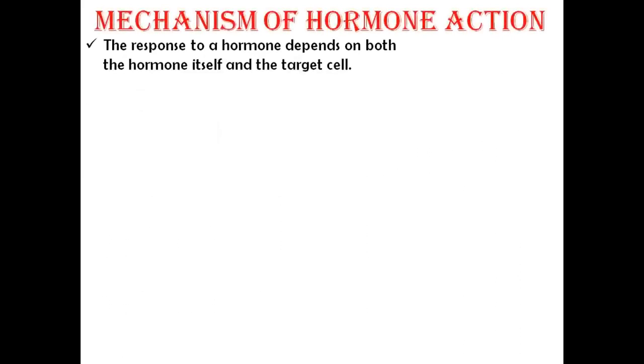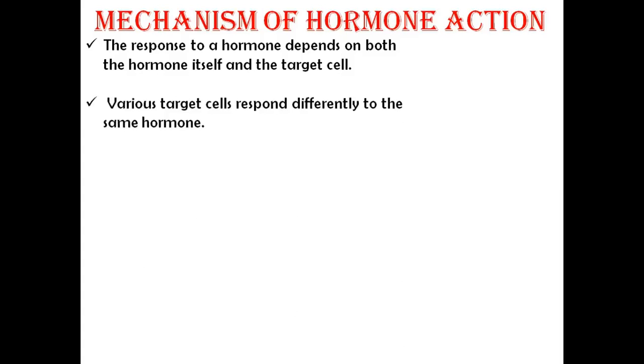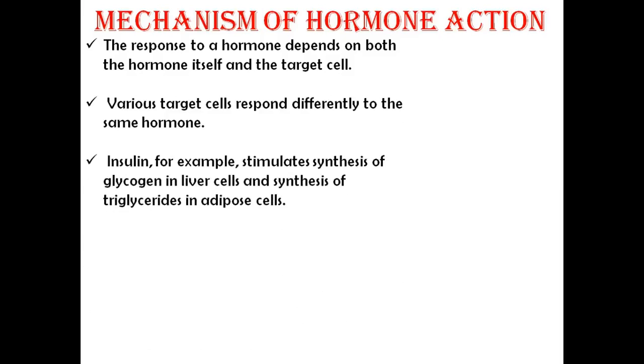Now the next is mechanism of hormone action, and this question is asked for 5 or 10 marks. The response to a hormone depends on both the hormone itself and the target cell. Various target cells respond differently to the same hormone. Insulin, for example, stimulates the synthesis of glycogen in liver cells and synthesis of triglyceride in adipose tissue.